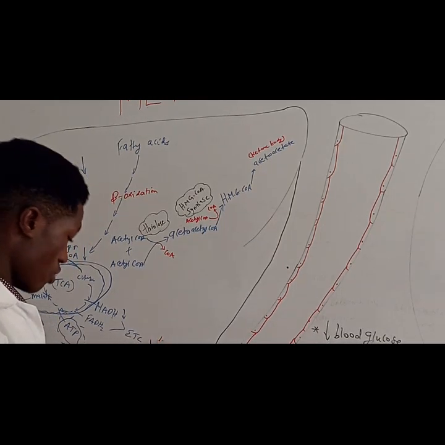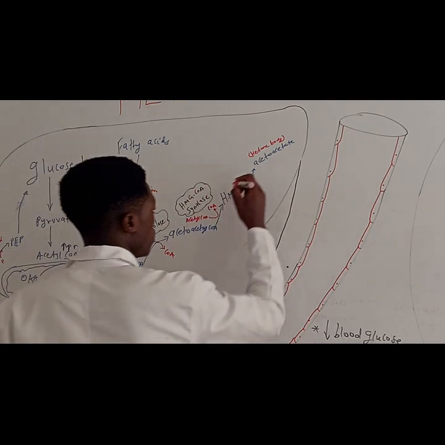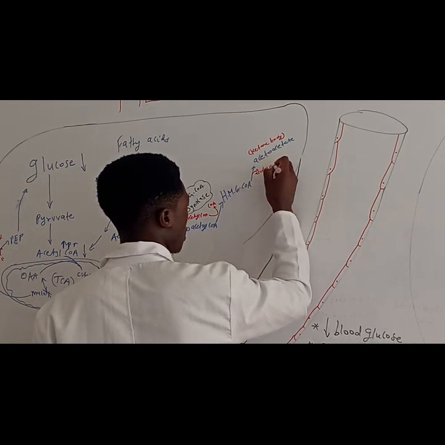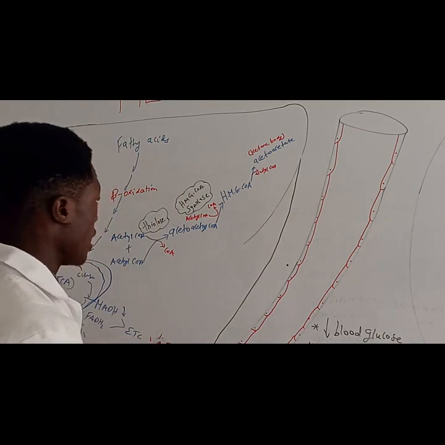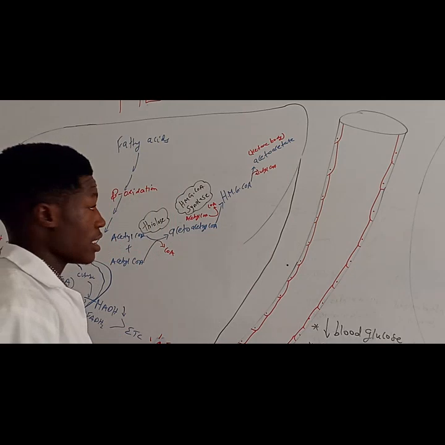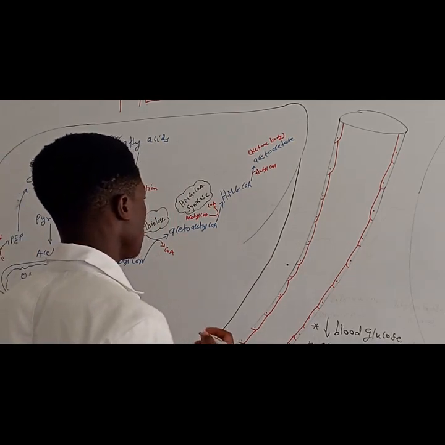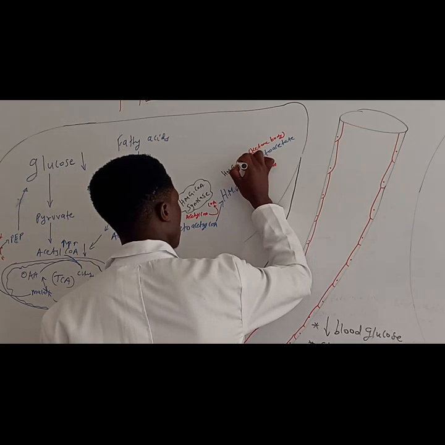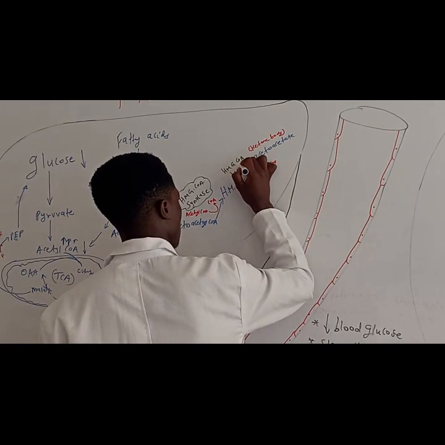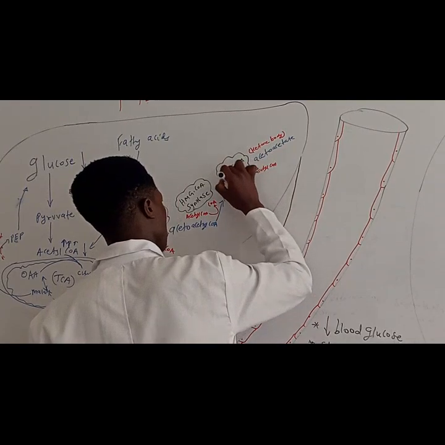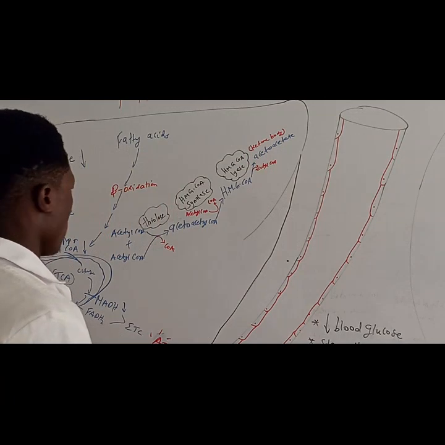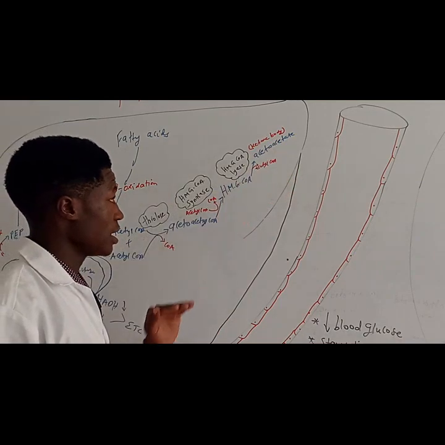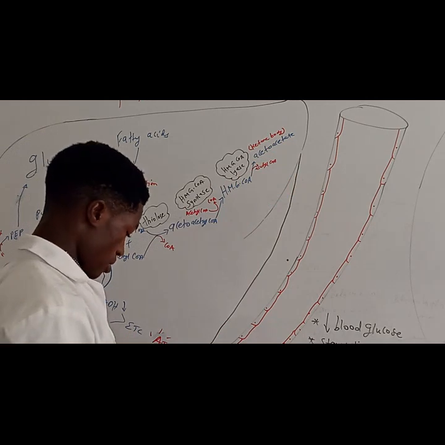Now, what is the name of the enzyme? What happens in this reaction? In this reaction, you are going to lose acetyl-CoA. Alright, then what is the name of the enzyme that catalyzes this reaction? This reaction is catalyzed by an enzyme called HMG-CoA lyase. You see, lyase. Alright, now we have acetoacetate. It's already a ketone body. So it is from the acetoacetate that we are going to generate other ketone bodies. Now let us see what's going to happen.